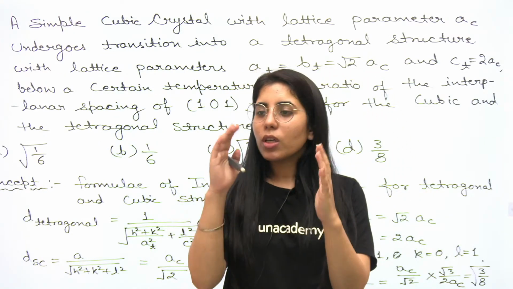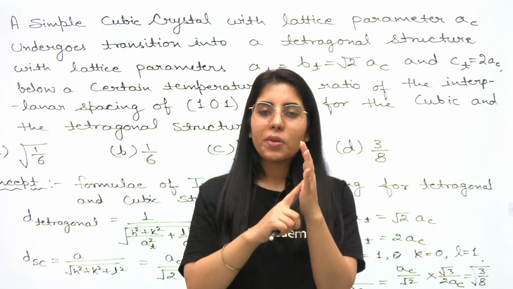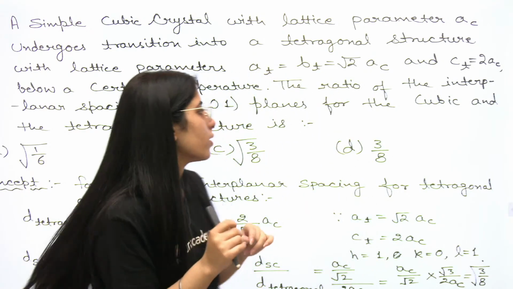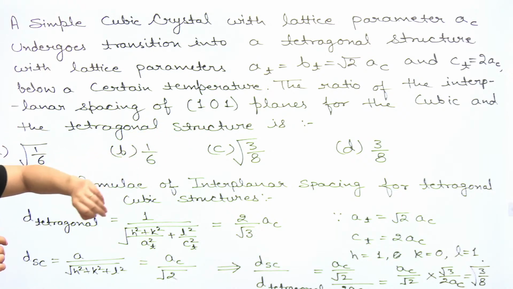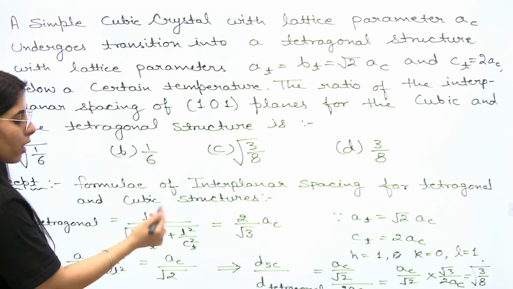So if this is a plane and this is a plane and both are parallel, then the Miller indices of this will be the same for the other. So in this case only one set of Miller indices has been given, okay, this one, and that's what you need to do. You know the basic formula of interplanar spacing which we mentioned earlier.